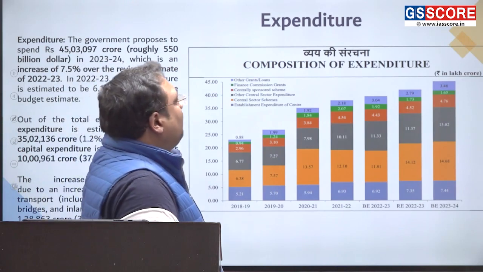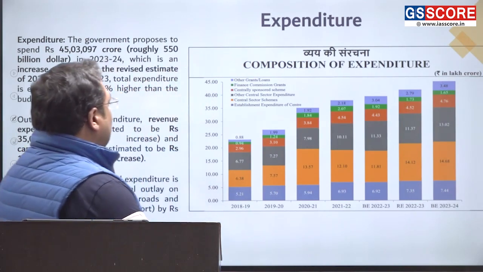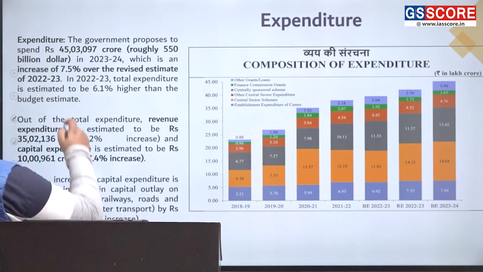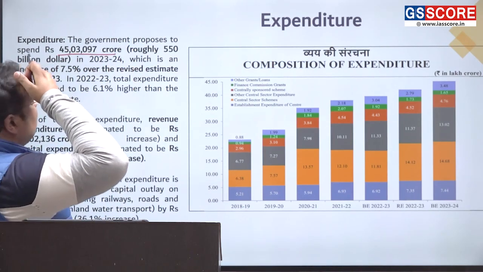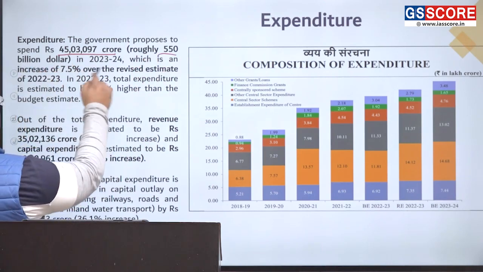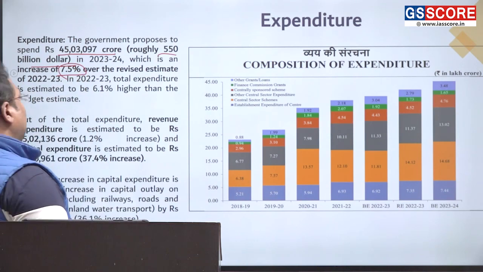Now, from income we come to expenditure. If you look at the expenditure side, then broadly, this 45 lakh crore rupees, I discussed this number on the first page. Roughly $550 billion is the overall expenditure. Now, increasing this number is about 7.5%.